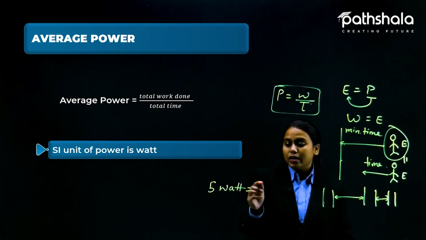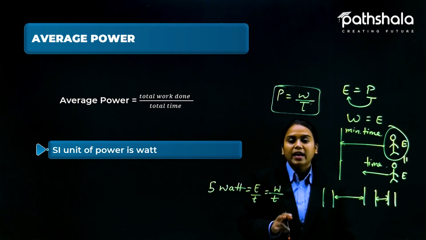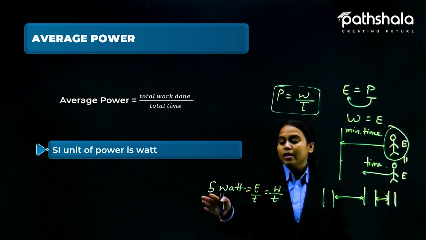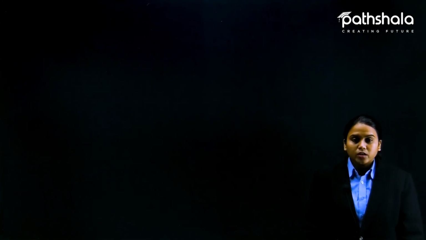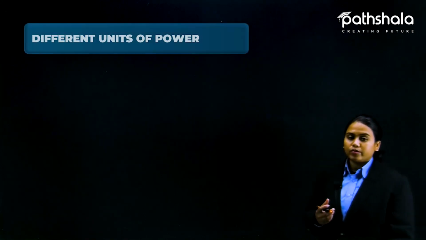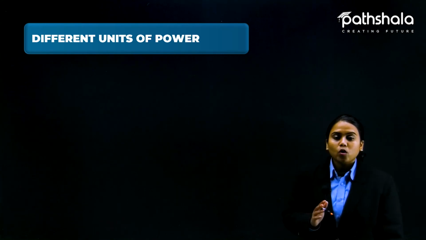And what is power? It is energy by time, or we can say work upon time. How much work has been done in a particular time, that is shown by the watt. So students, we have seen what power is, and the SI unit for it is watt. But watt is not the only unit of it. It has different units. So what are these?